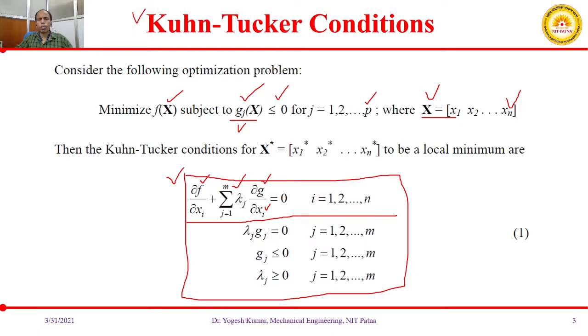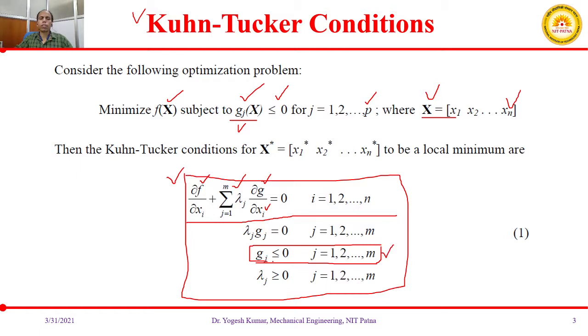So what is j, and what is m? Here you can see m is nothing but the number of constraints.